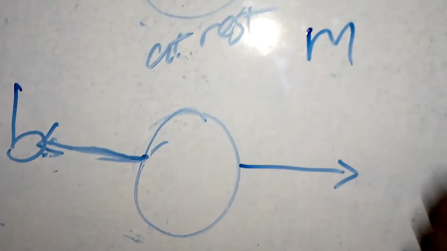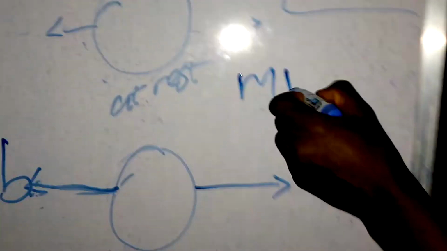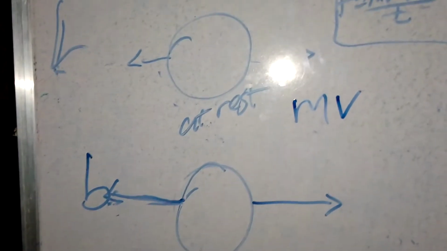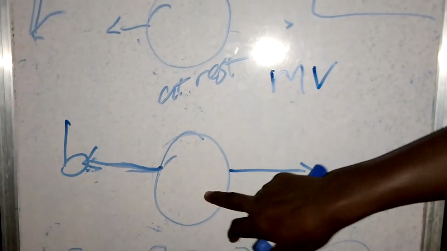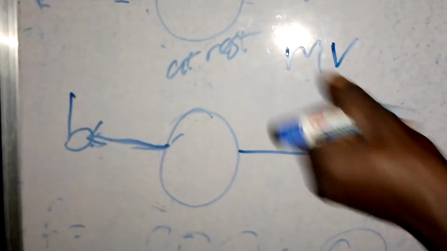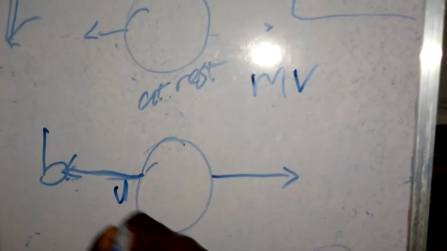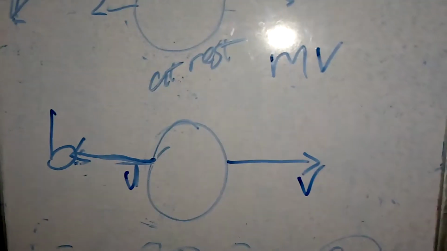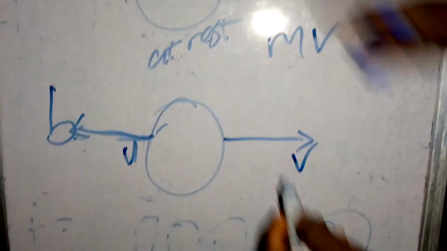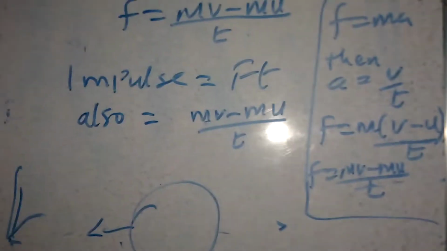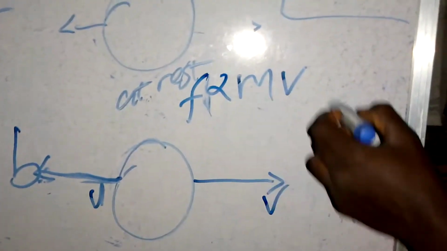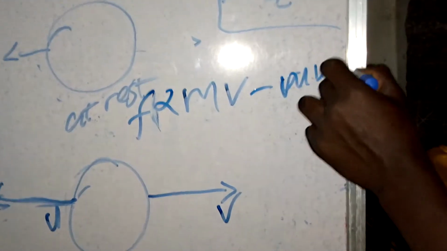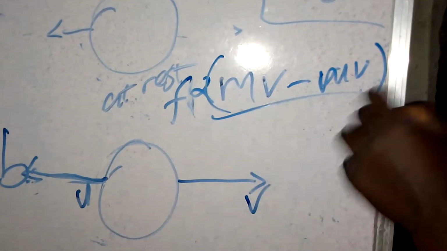The mass is moving with some speed. You must know that the object initially is moving with some speed, so that is the initial speed. But moving towards this direction when being kicked, that's the final velocity, whenever the ball stays. We don't know that, but we want to prove this. So the force is proportional to the change in momentum over time.